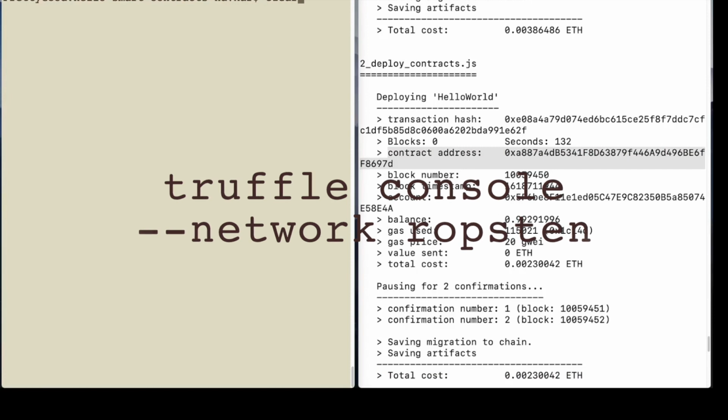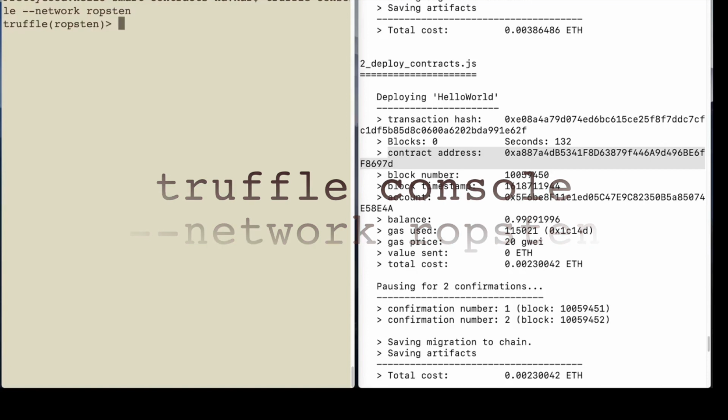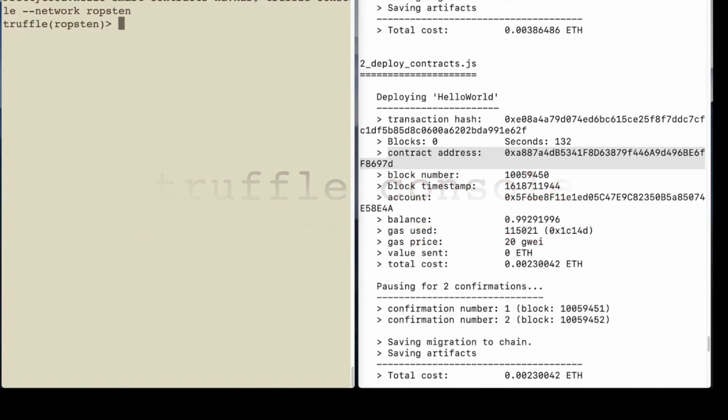What I'm doing here is I'm creating this console called truffle console --network ropsten. So I'm starting this console. Once I start the console, I just have to run the command to execute my contract. I have pasted this command here, HelloWorld.deployed().then(function(instance){return instance.sayHello()}).